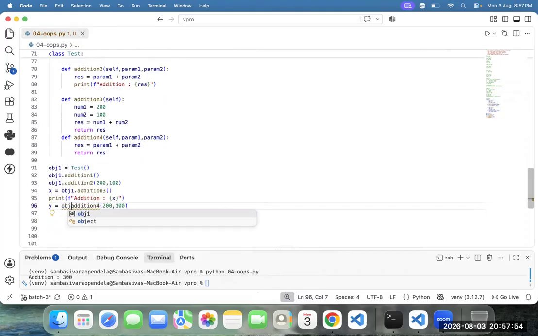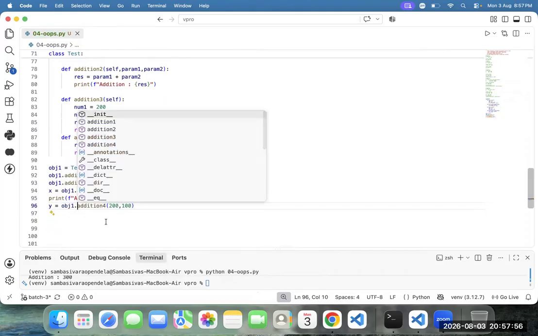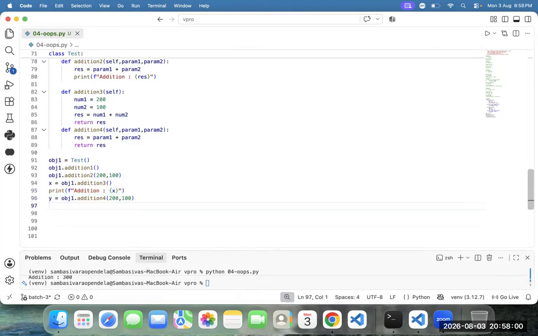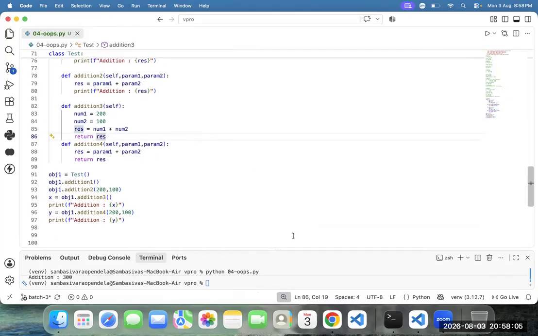Here can I place the obj1 dot? Yes, with dot. Here we need to print the y. Whatever the y is, that y we need to print. Got it now? Now execute the code.